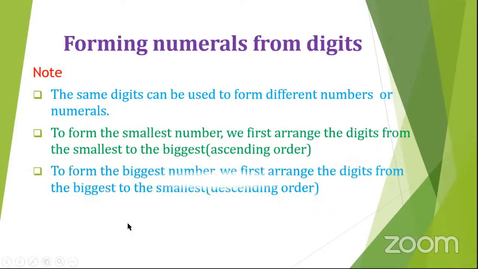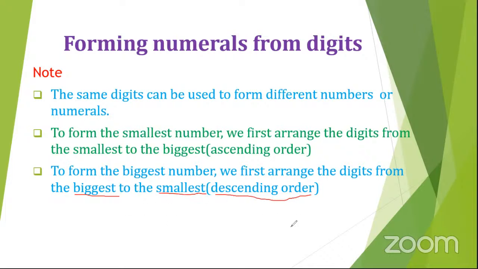To form the biggest number, the other one was forming the smallest number, and we're looking at the nature of the digits we have. Now they are saying to form the biggest number, we first arrange the digits from the biggest to the smallest, and that order is called the descending order. This order here is called the descending order. That is the arrangement from the biggest to the smallest.